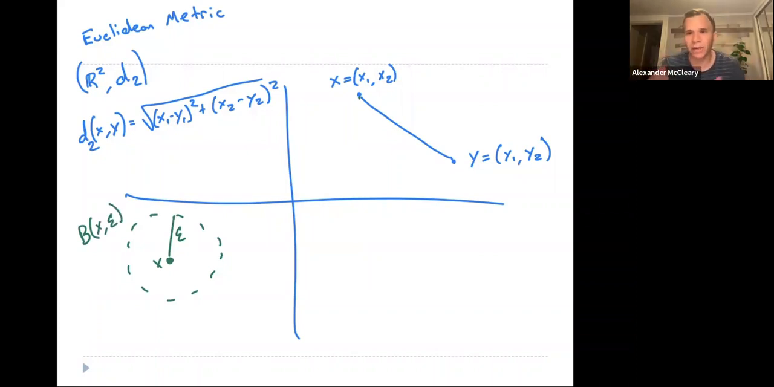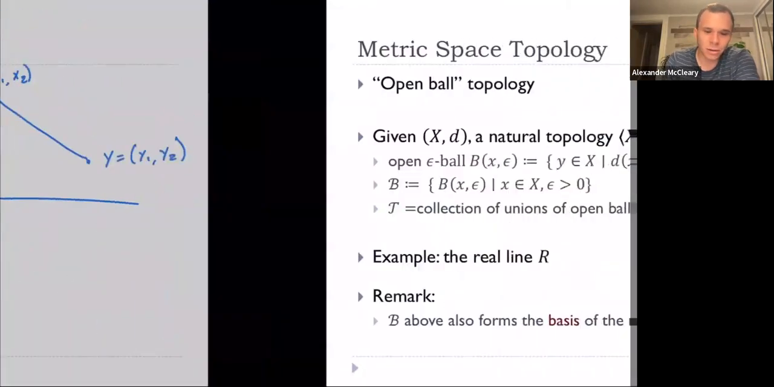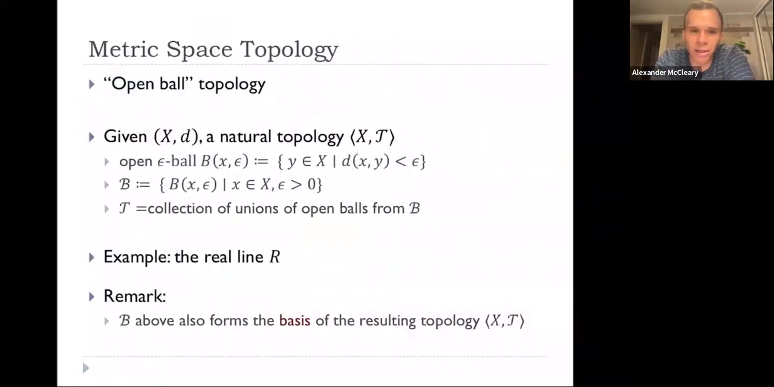It's all points whose distance from X is less than epsilon. And so we can use these balls to define a topology. So the topology is just going to be unions of these open balls. Those are going to be the open sets in the topology.